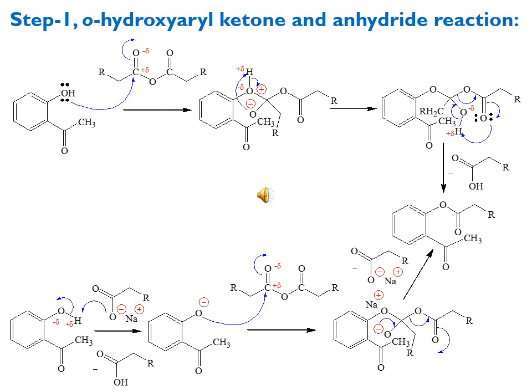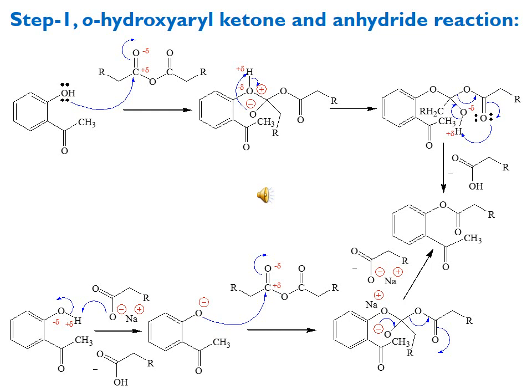So after the attack of hydroxy on the carbonyl, we get the next intermediate in which oxygen is now getting negative charge, and the hydroxy oxygen is getting positive charge due to 3 bonds. And in the next step, the negatively charged oxygen attacks the proton, removes this proton, and the positive charge of oxygen has also been removed, and we get this thing in which now the O minus oxygen has been converted into a hydroxy group.